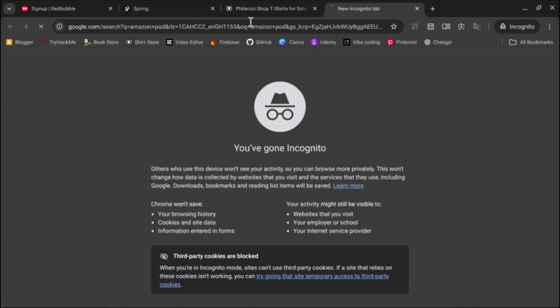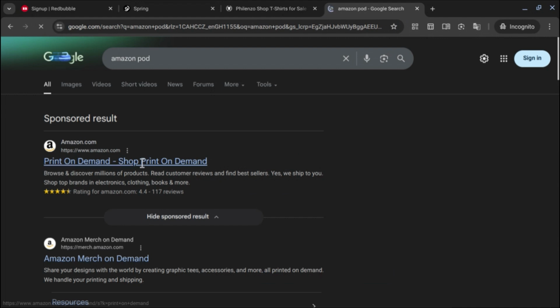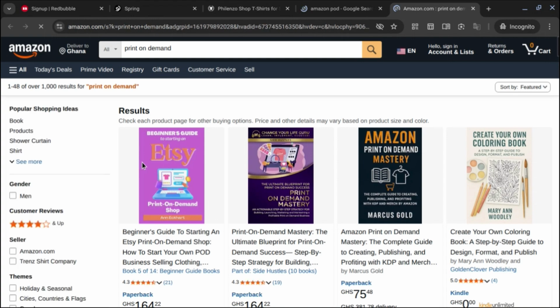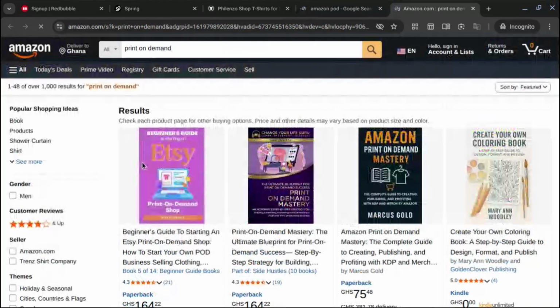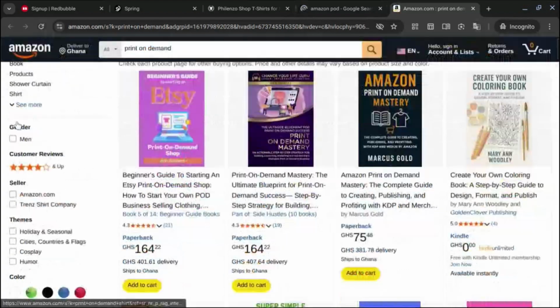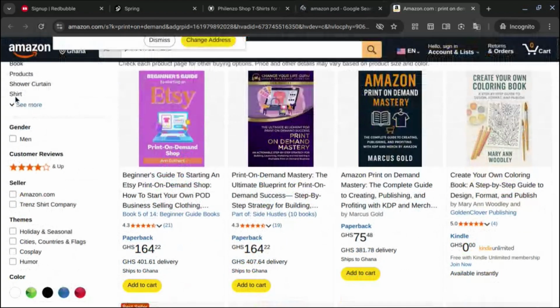So you have Amazon Merch, that's called Amazon Merch. So here you can sell all your shirts. I'm not talking about this one. So you click on shirt, and it will bring you here, to some of the shirts.